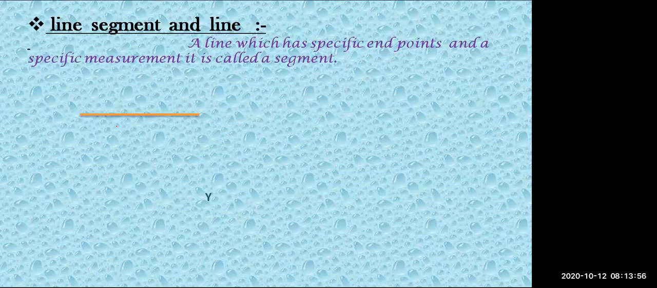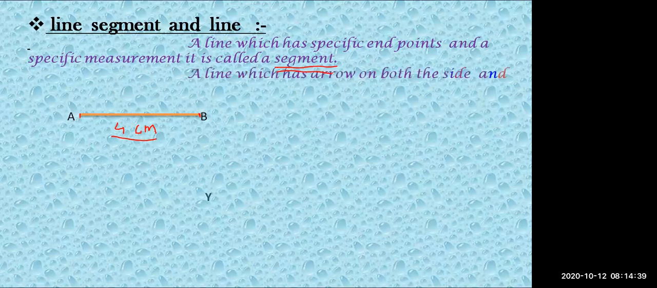Okay, now this is a line. The name of the line is AB. Suppose I say this line measures 4 centimeter. So it has a specific measurement and specific end points. The points are fixed. You cannot extend this line because there are no extensions given. Such a line with end points is called a segment. It doesn't have an extension.